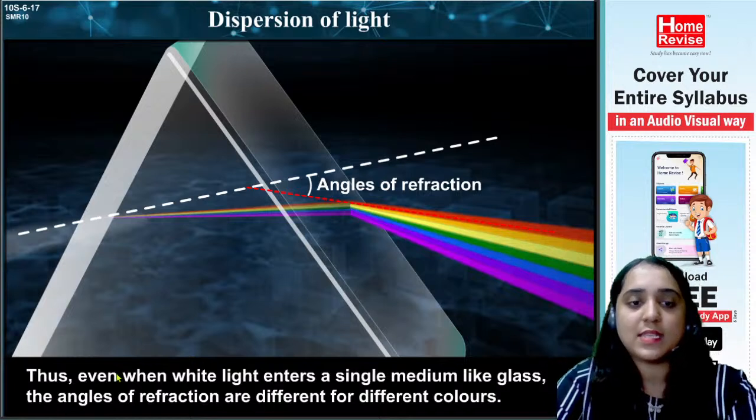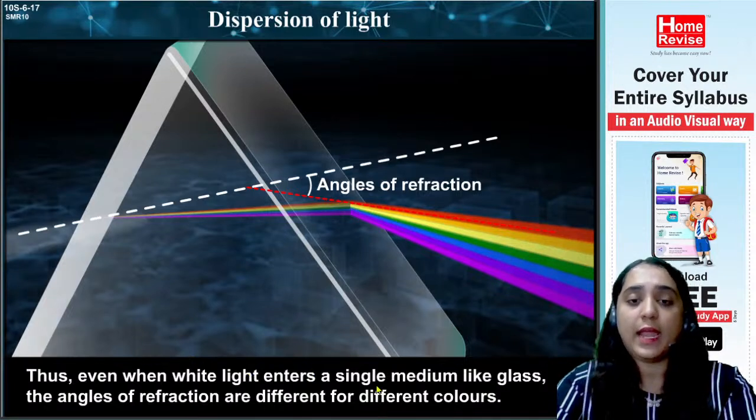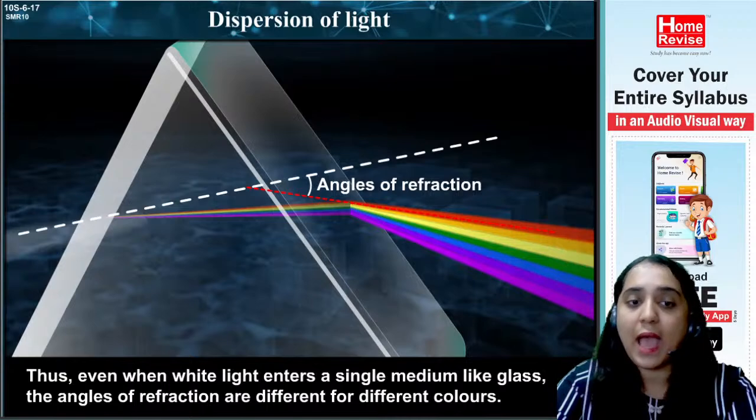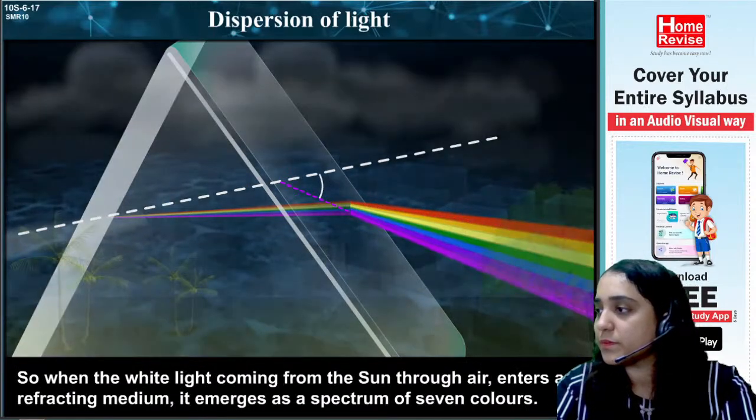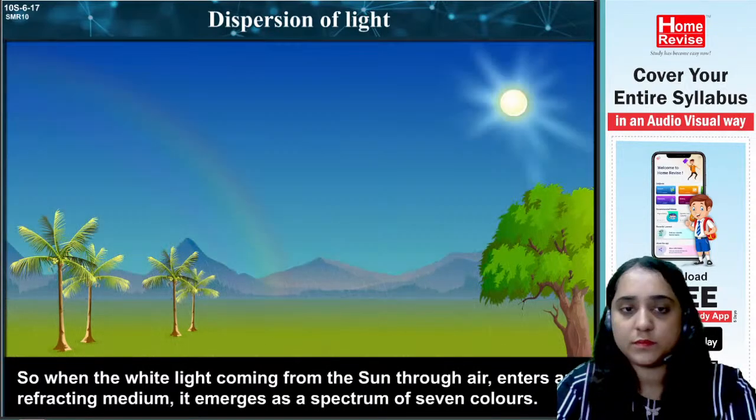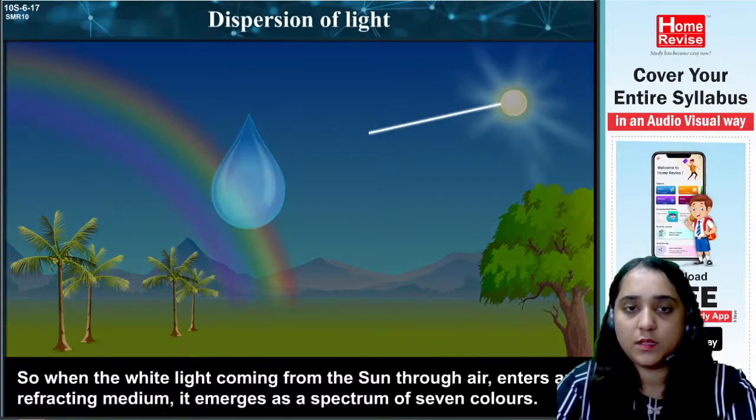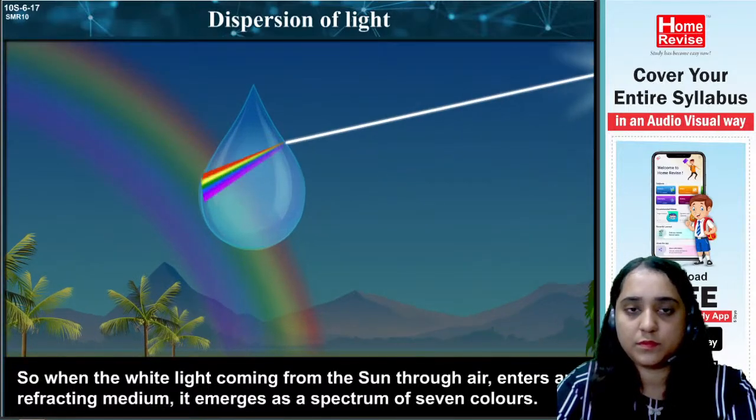So, when the white light coming from the sun through air enters any refracting medium, it emerges as a spectrum of 7 colors.